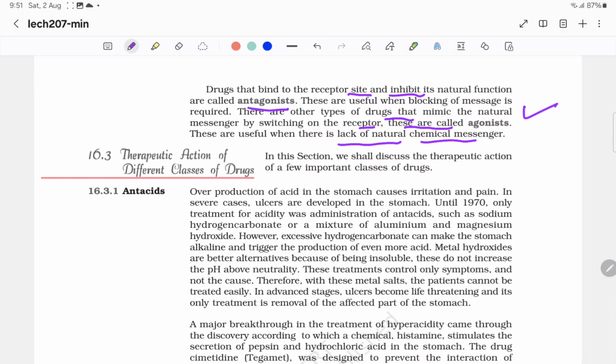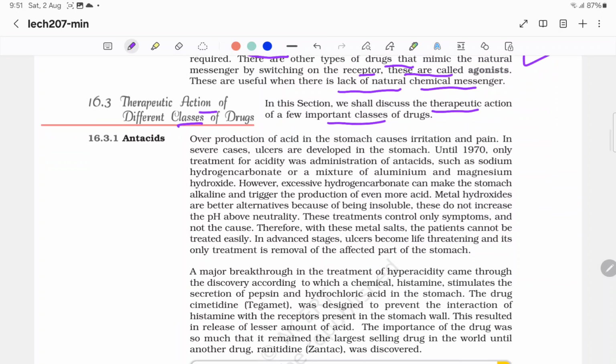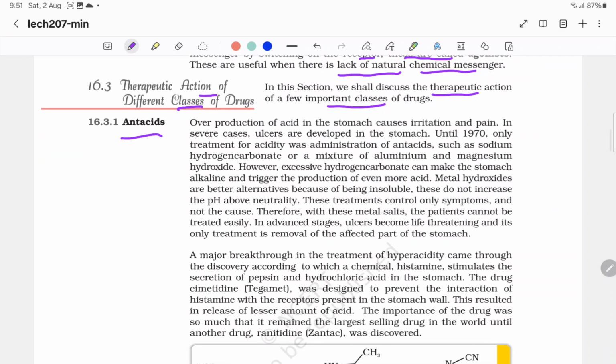Next is the therapeutic action of different classes of drugs. In this section we shall discuss the therapeutic action of a few important classes of drugs. Antacids: overproduction of acid in the stomach causes irritation and pain. In severe cases, ulcers are developed in the stomach.